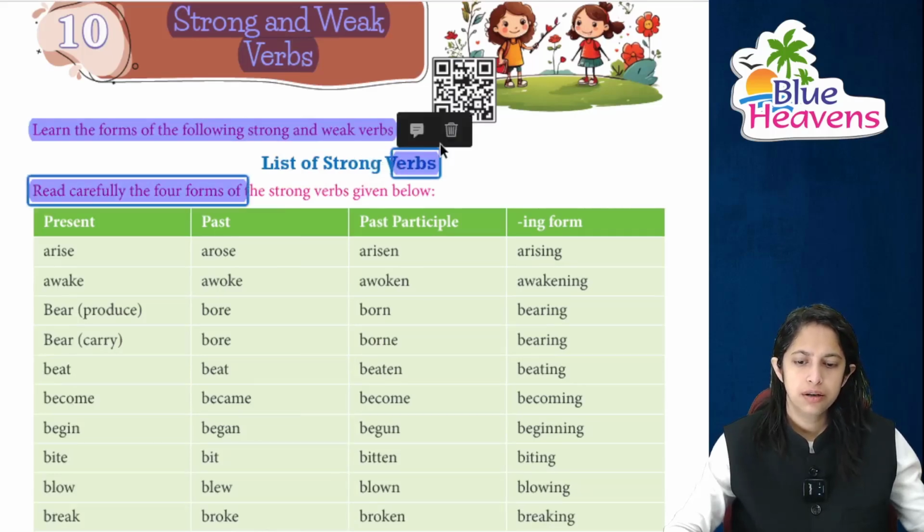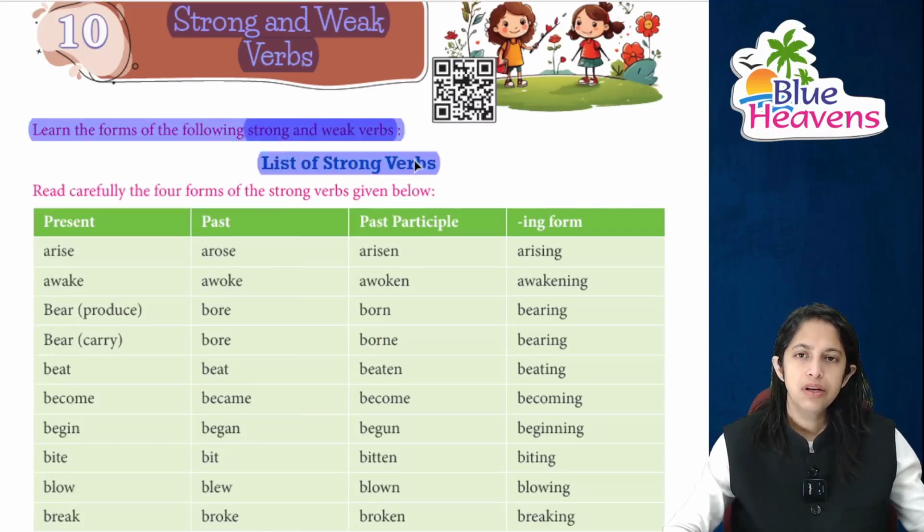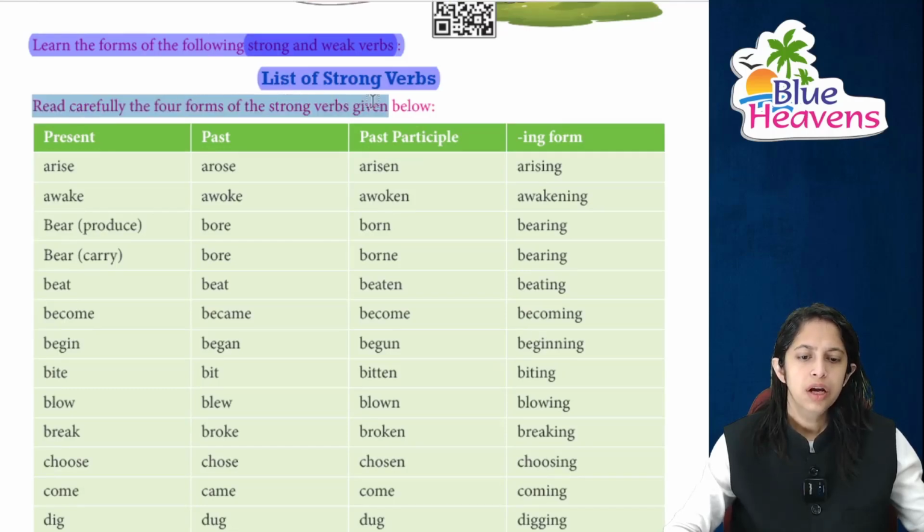First, we'll be studying about the list of strong verbs. Read carefully the four forms of the strong verbs which are given below. देखिए हम उनका present पढ़ेंगे, past, participle और ing form. Arise का arose हो जाएगा, then arisen and arising, very important, right?